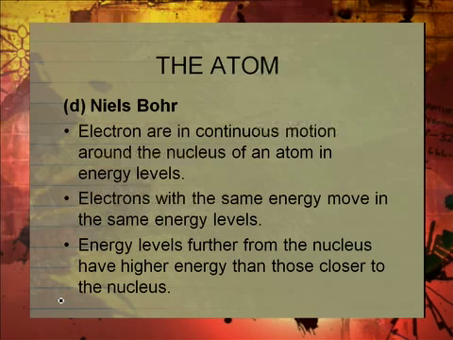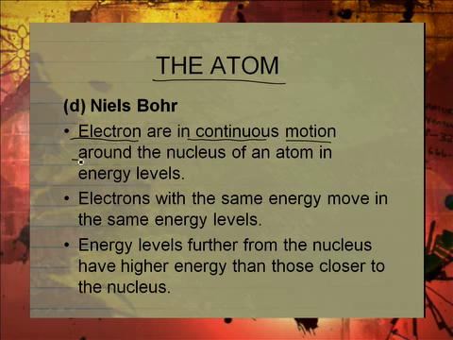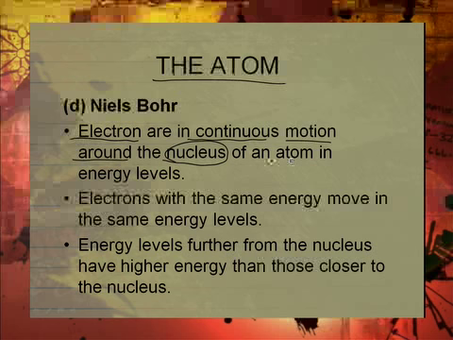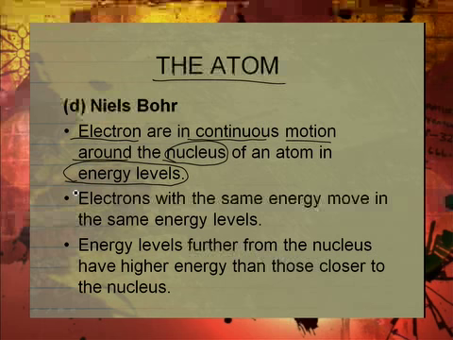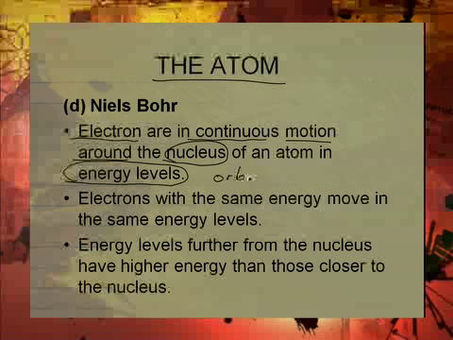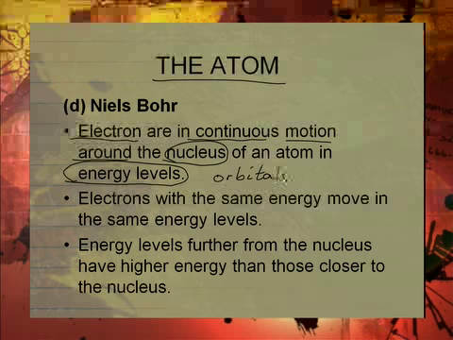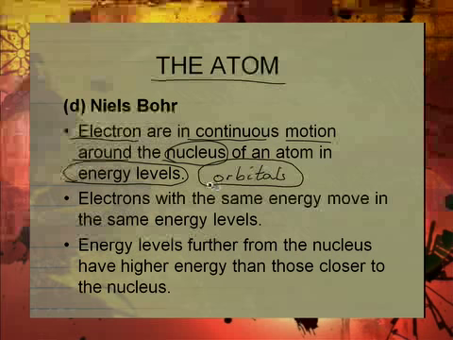Now comes Niels Bohr. Niels Bohr says the electrons are in continuous motion around the nucleus. They are moving around the nucleus, and they are found in levels that he called energy levels. In those energy levels, the electrons are found inside orbitals.